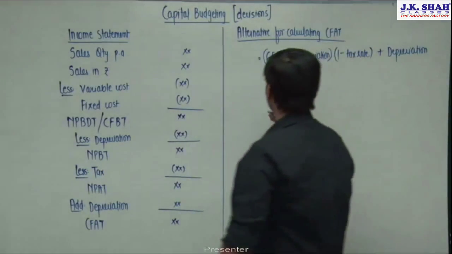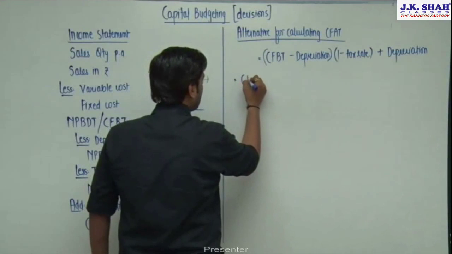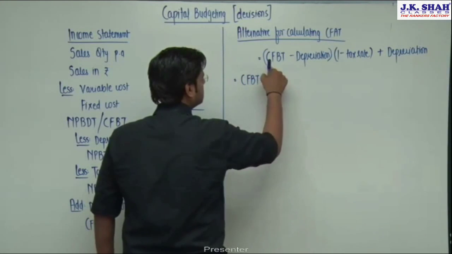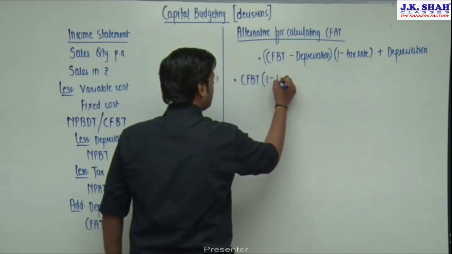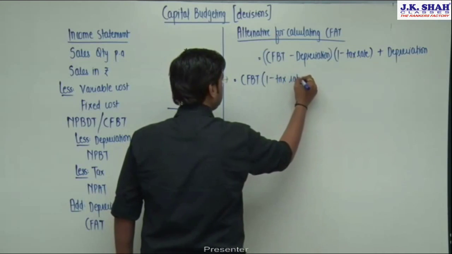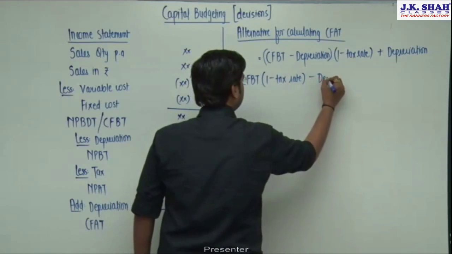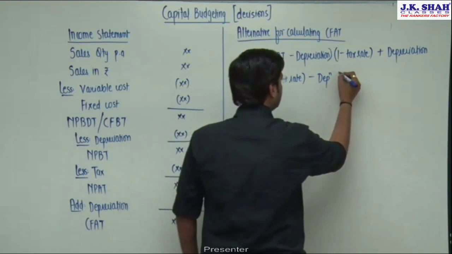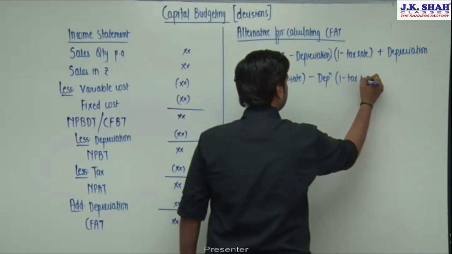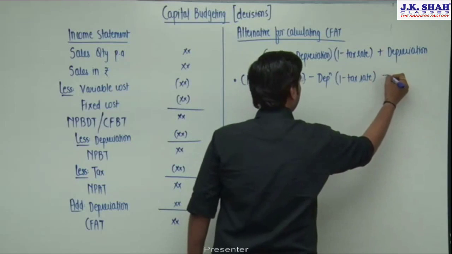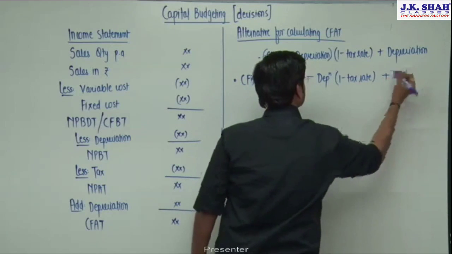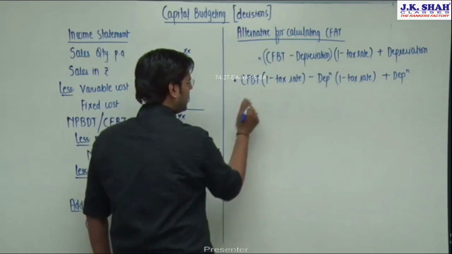Now let us simplify this part further. Cash flows before tax is going to be multiplied with 1 minus tax rate, minus depreciation into 1 minus tax rate, plus depreciation. Now let us keep this part as it is.